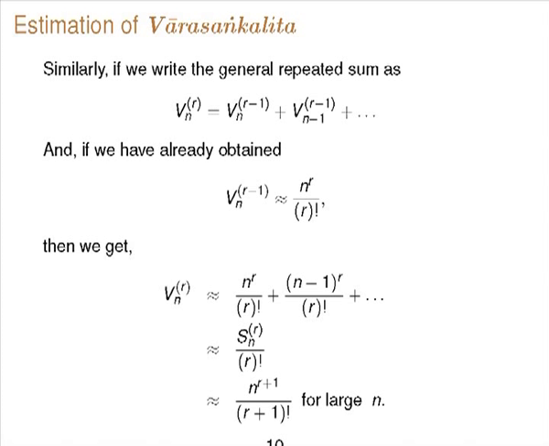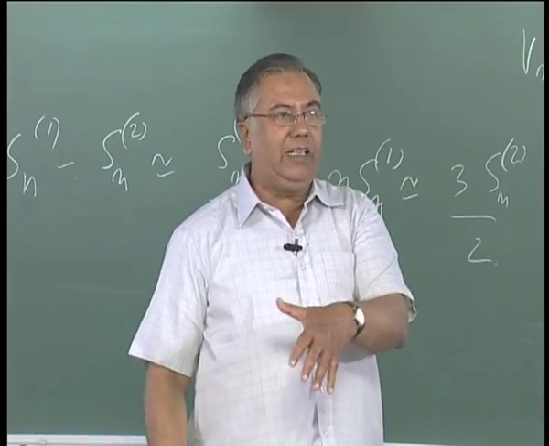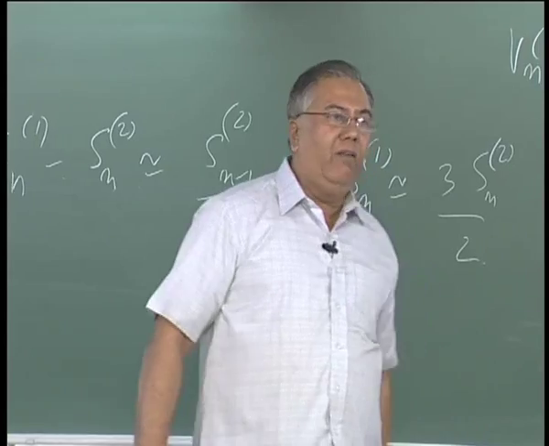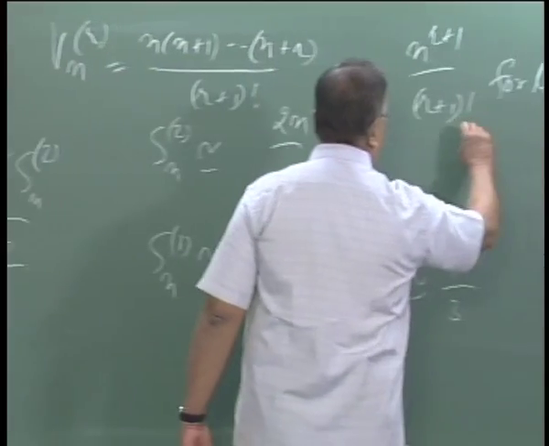So this is nothing but the sum of the rth power of integers, that is Sn of r divided by r factorial. Sn of r is n to the power r plus 1 over r plus 1, therefore Vn of r goes like n to the power r plus 1 by r plus 1 factorial. So this same induction argument, assuming the Samagata Sankalita, they are writing it for the Vara Sankalita. It is in fact even more interesting, one could go from this to this.